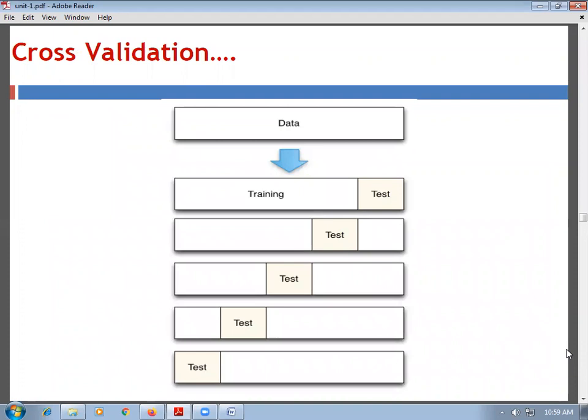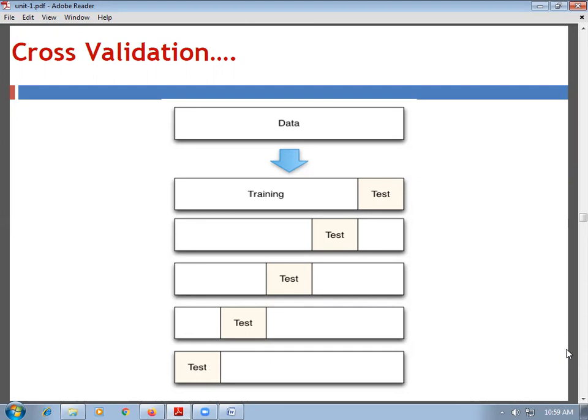Now, we have seen one method for cross validation, the k-fold method. K is nothing but the number of folds. So the whole data is divided into training data and testing data. As seen in the diagram, we have divided the data into 5 parts, so 5 folds are there. Specifically, we can call this 5-fold cross validation.